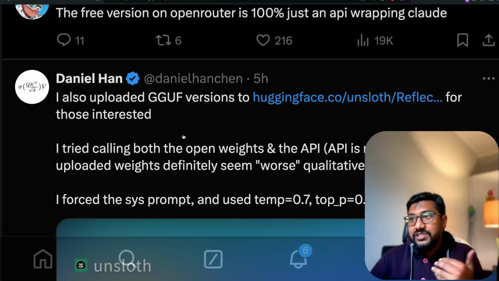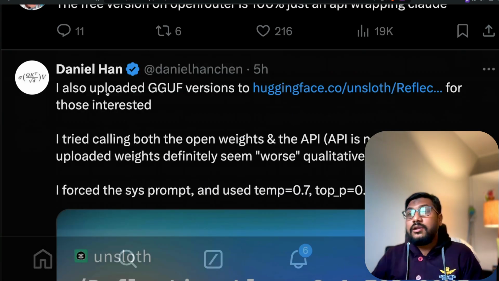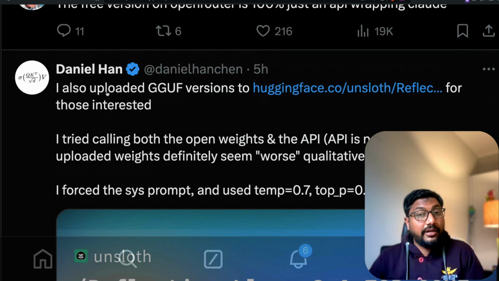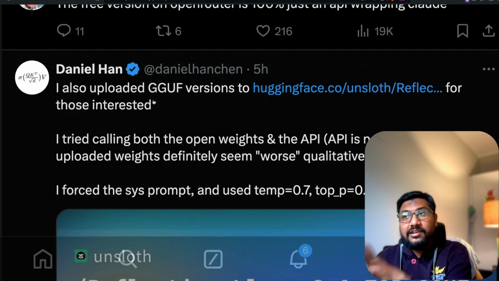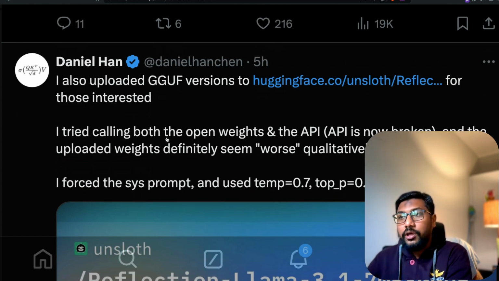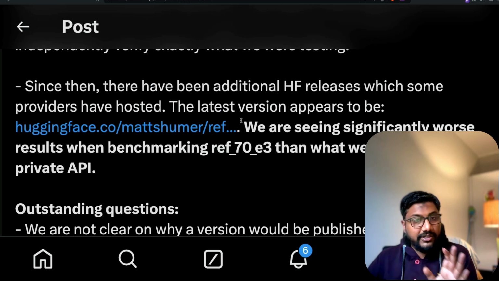So I don't know if this is the place. Daniel Han, somebody who I respect. Congratulations to Daniel. Unsloth has been selected into Y Combinator this year. I'm very happy for them. Anyways, Daniel Han, who's the co-founder of Unsloth, said that I tried calling both open weights and the API, which is now broken. The uploaded weights definitely seem worse qualitatively. Okay, so this is quite clear at this point.